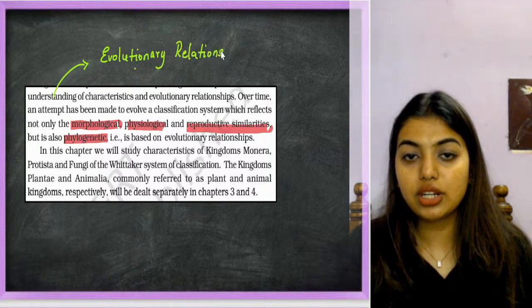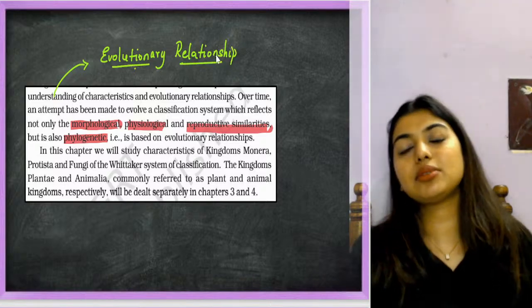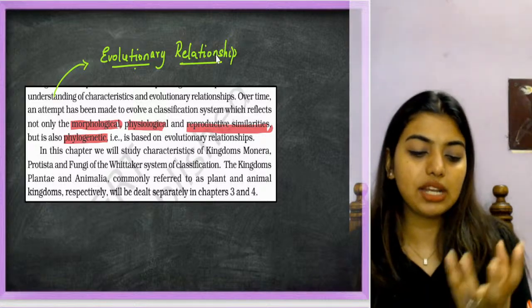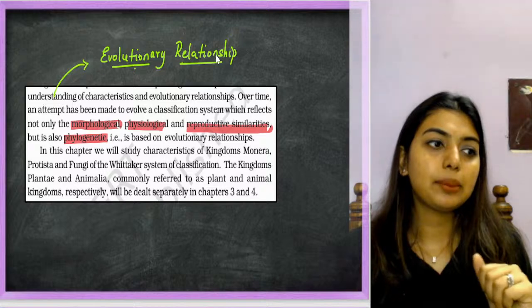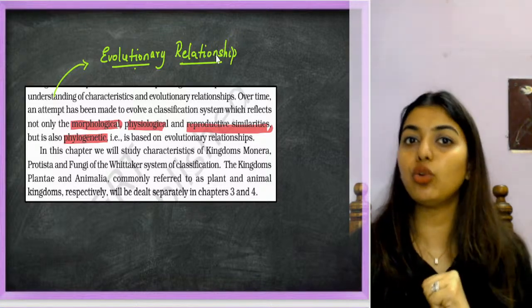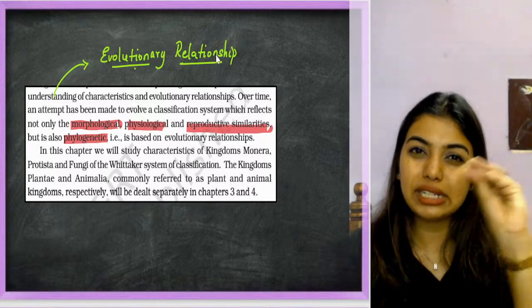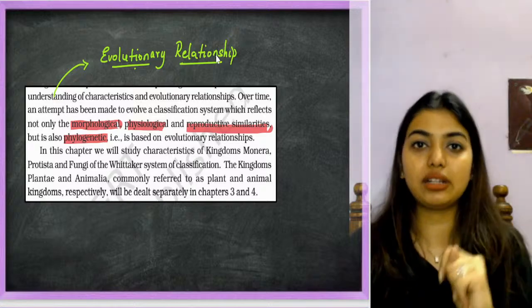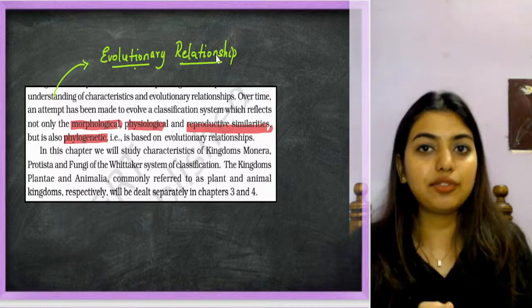Sometimes we just look at the organism and say, okay, this is how it looks, this is where we have to categorize it. Sometimes mere morphology, sometimes even anatomy, sometimes even reproduction can go wrong, but evolution will not go wrong. You go to the past, find the loopholes, and then get to a categorization. That is a different story by itself.